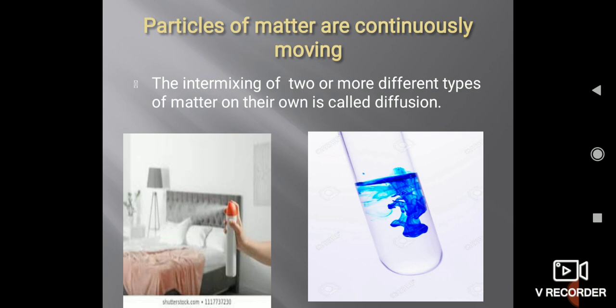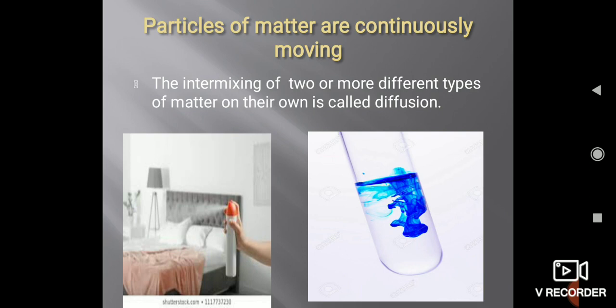How has this happened? You are spraying in one corner. It means that the particles of the room freshener have mixed into the air particles. They are moving from one place to another, and the intermixing of two or more different types of matter on their own is called diffusion.